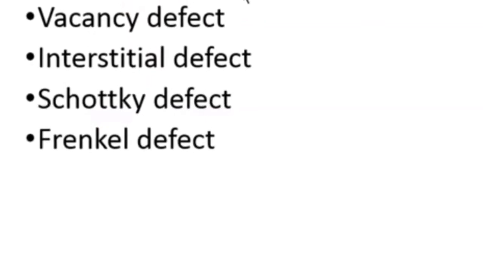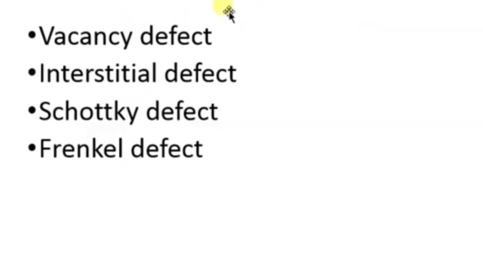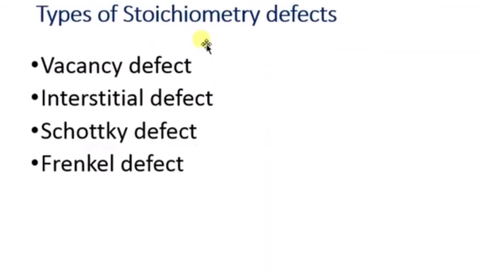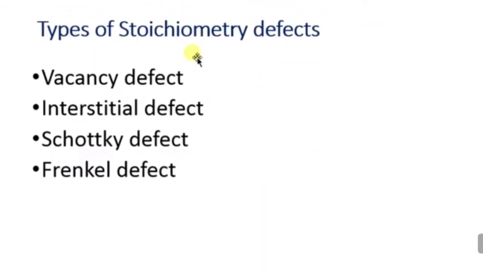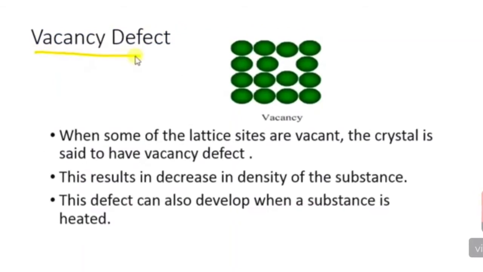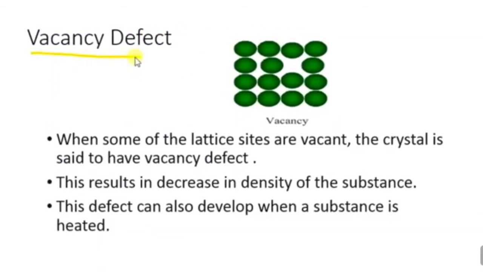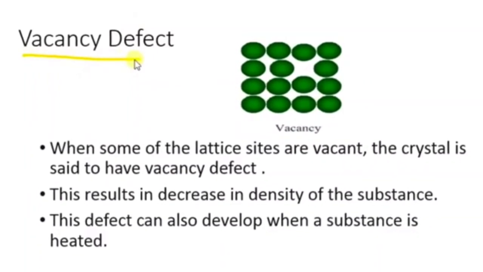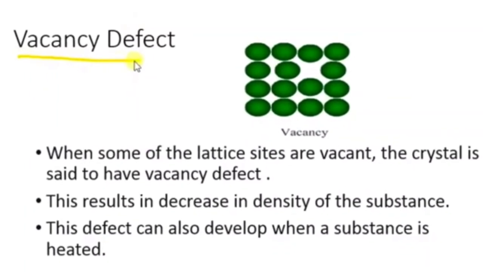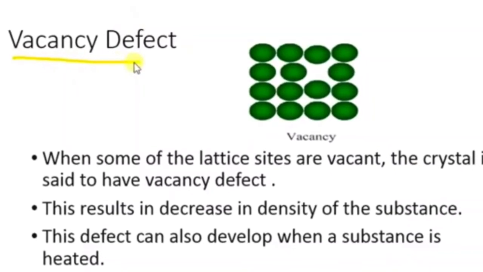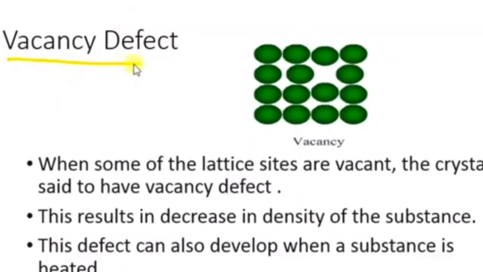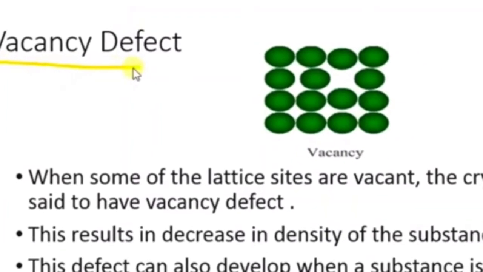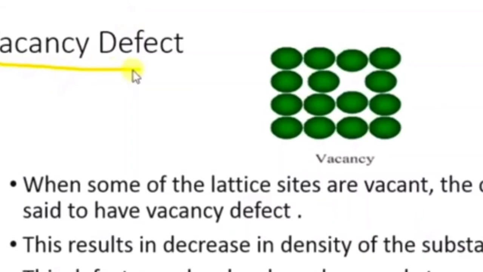Stoichiometric defect is further classified into four types, that is vacancy defect, interstitial defect, Frenkel defect and Schottky defect. Now we are going to study first the vacancy defect. When some of the lattice sites are vacant, the crystal is said to have a vacancy defect. Quite commonly the density will also be lost.